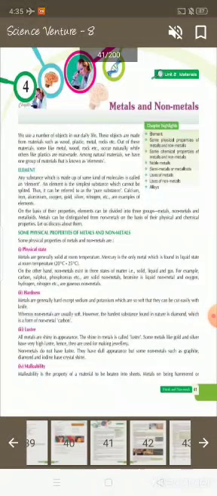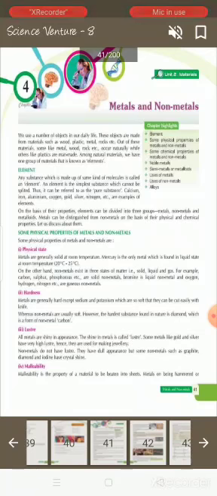Let's start your next chapter, chapter 4, metals and non-metals. We use a number of objects in our daily life. These objects are made from materials such as wood, plastic, metal, rock, etc. Out of these materials, some like metal, wood, rock, etc. occur naturally, while others like plastics are man-made.